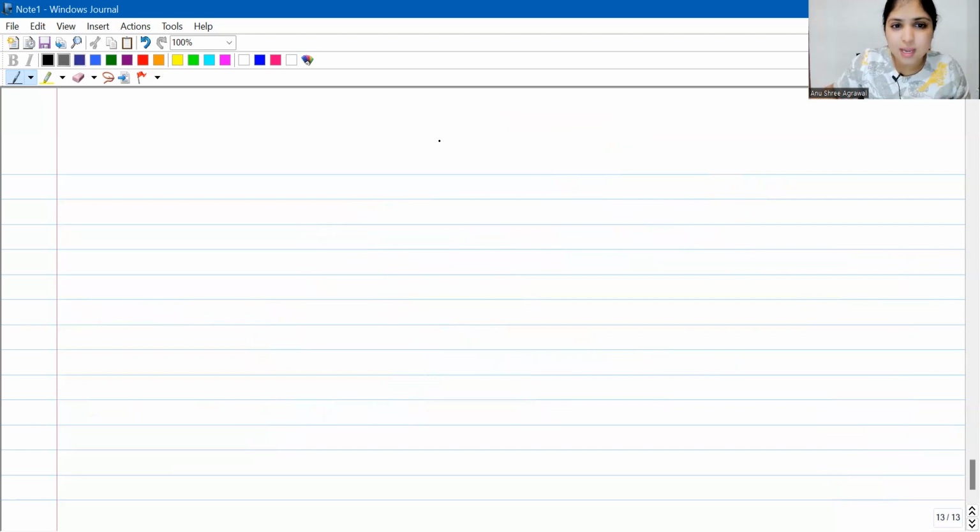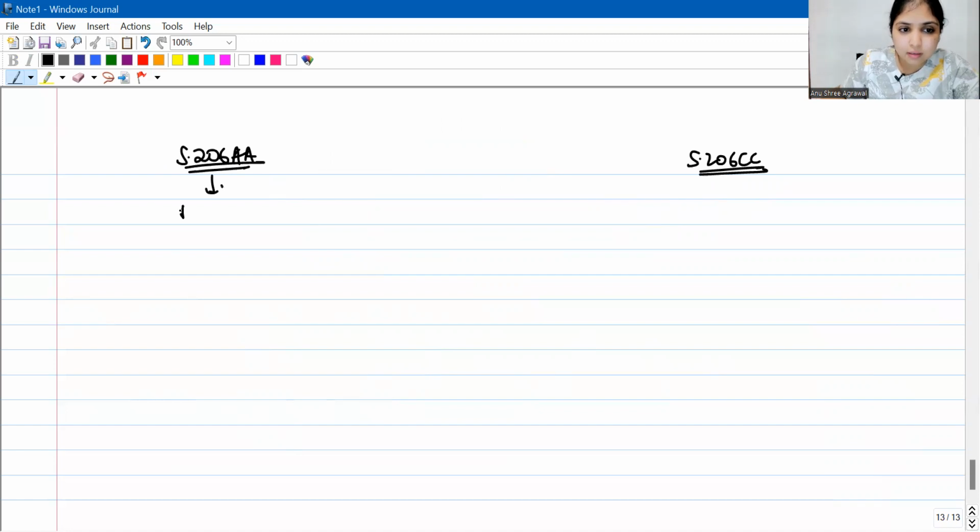See, before I close, I just want to give you one last concluding flowchart. In case you are wondering about 206AA and 206CC, let me give you one quick flowchart. See, 206AA applies when the deductee is giving neither his PAN number nor is he giving Aadhaar number.